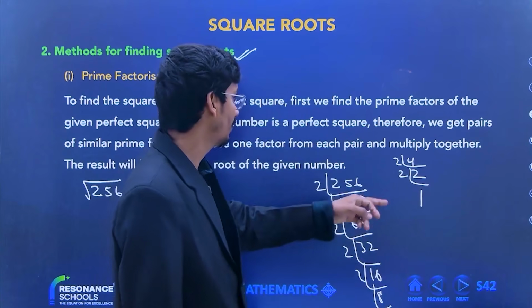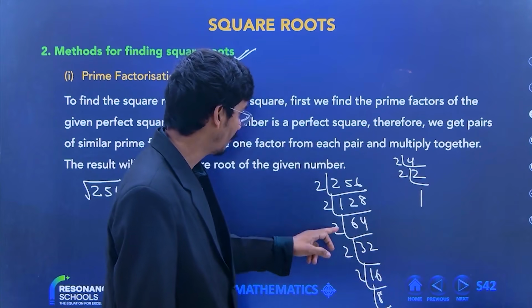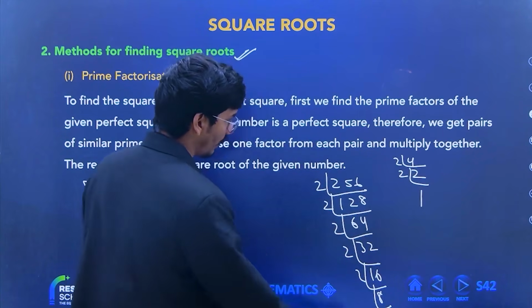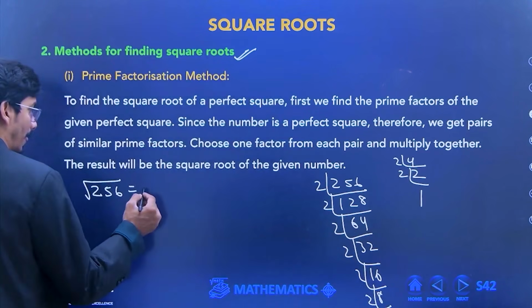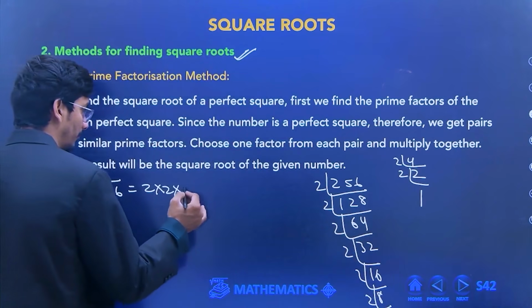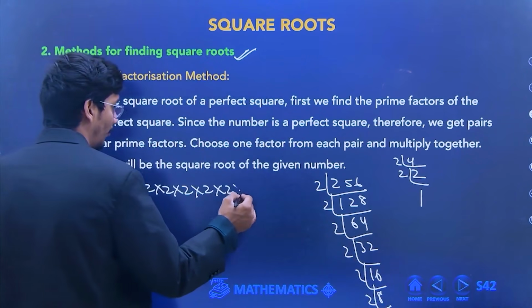So how many 2s are there, beta? 1, 2, 3, 4, 5, 6, 7 and one more here, 8. So the total number of 2s, beta, is 8.